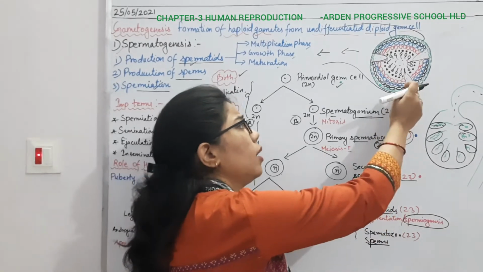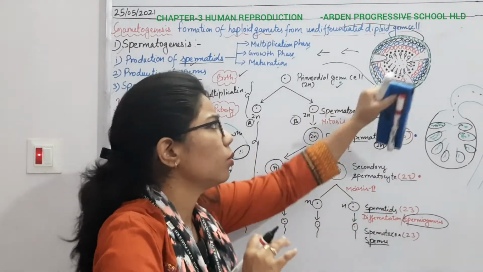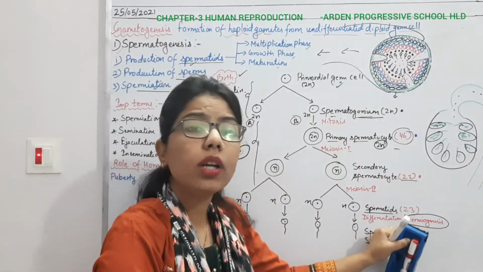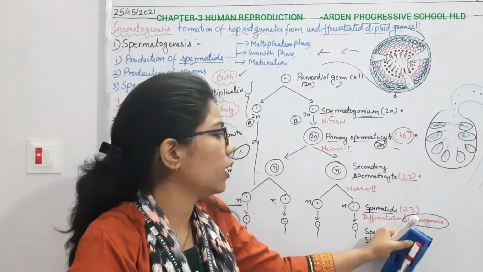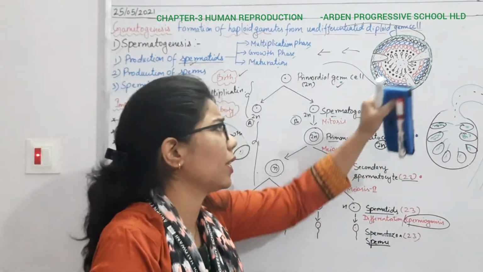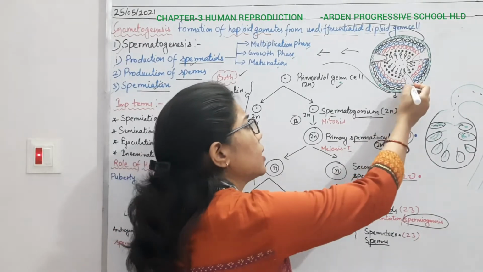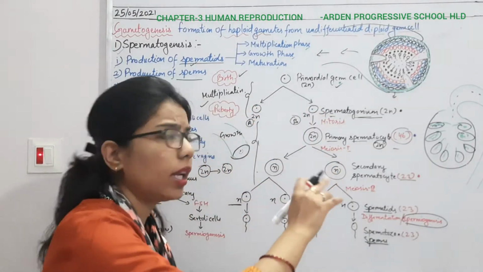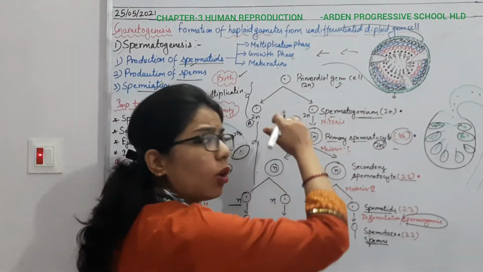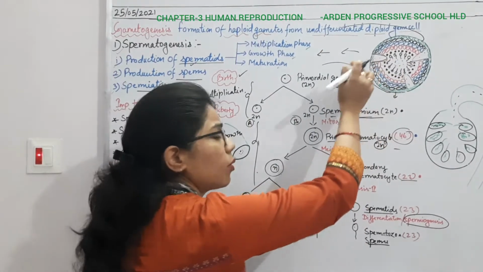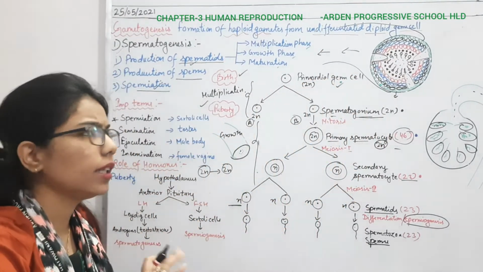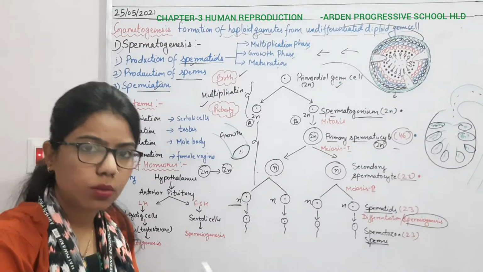They are helping because they are giving nourishment to the sperm. Then only they are able to differentiate. Earlier it was the spermatids. When they get nourishment from these Sertoli cells, they will mature, and then they can leave, or the sperms can be liberated from this seminiferous tubule, right here. So these are the things which are associated here.